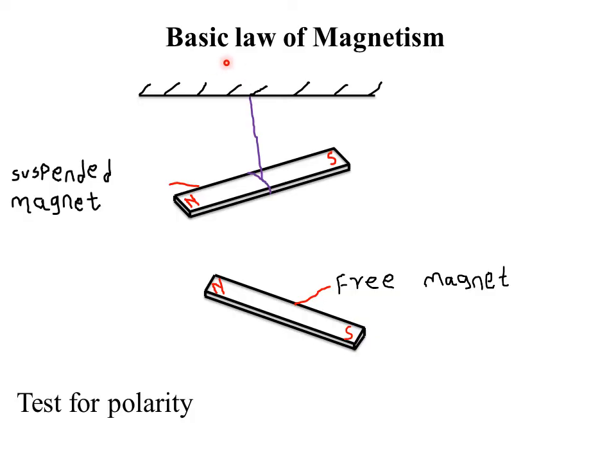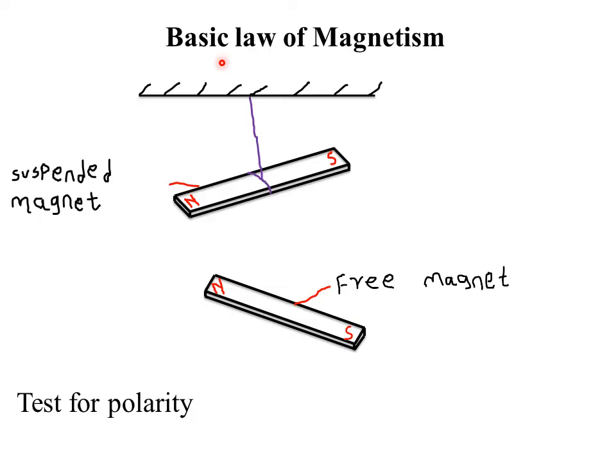So if you are asked to state the basic law of magnetism, you simply say that the basic law of magnetism states that like poles repel, and unlike poles attract. Now what do we mean by like poles? When we say something is alike, we mean they are similar or they have some common properties. We have said that a magnet has two poles, when we are looking at the polarity property of a magnet.